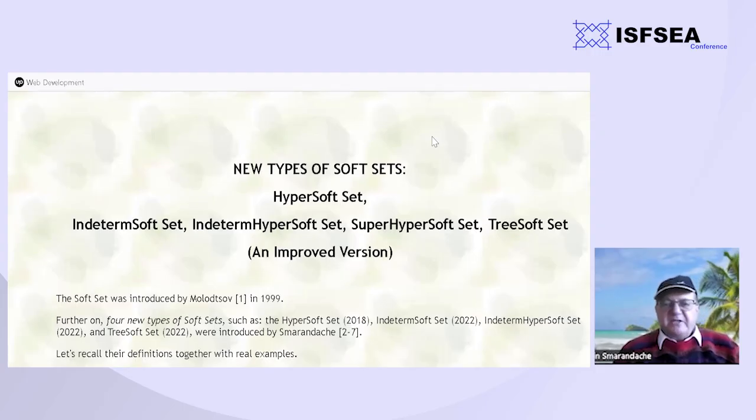Thank you for inviting me to have a presentation about new types of soft sets: hypersoft set, indeterminate soft set, indeterminate hypersoft set, super hypersoft set, and tree soft set, which were introduced in the last 2 years, following the soft set.